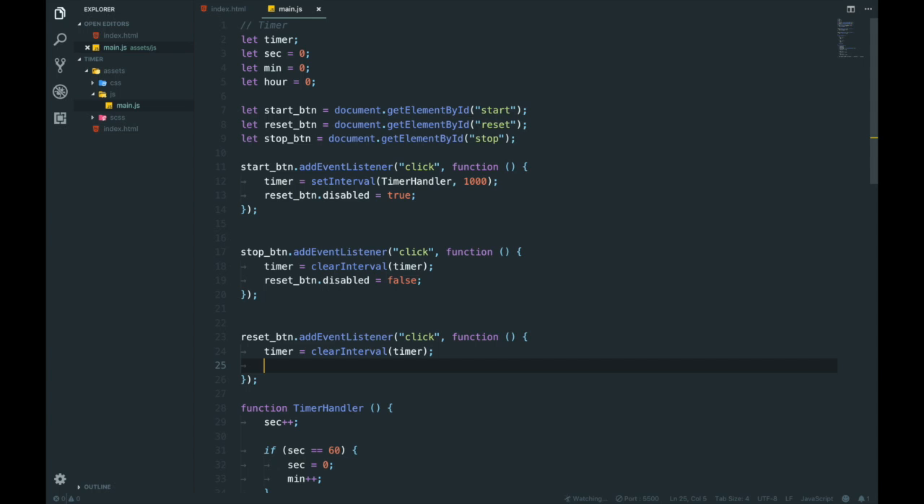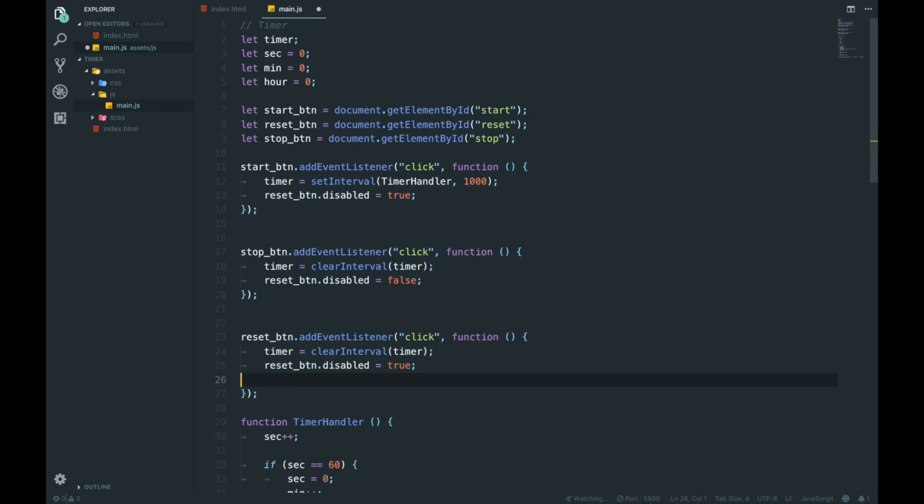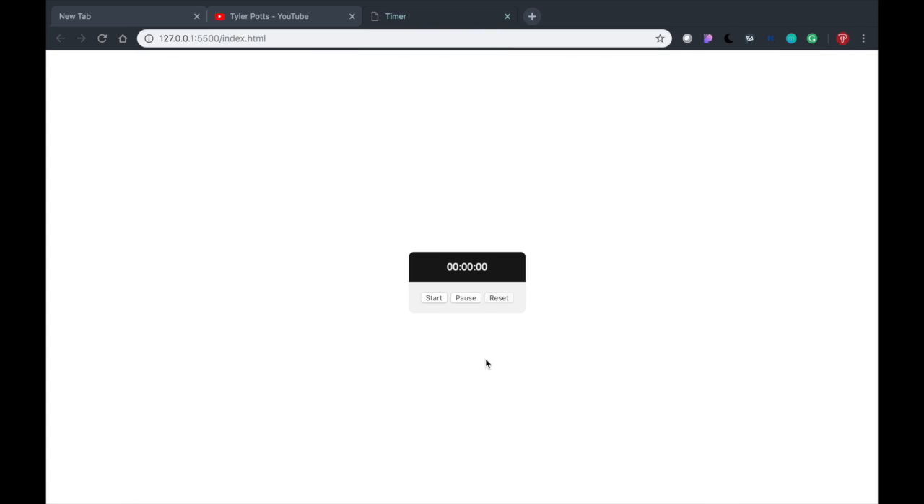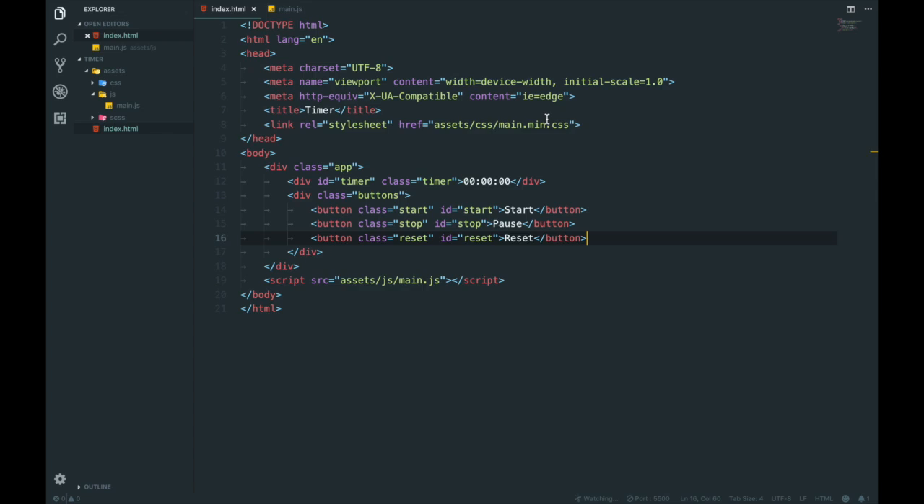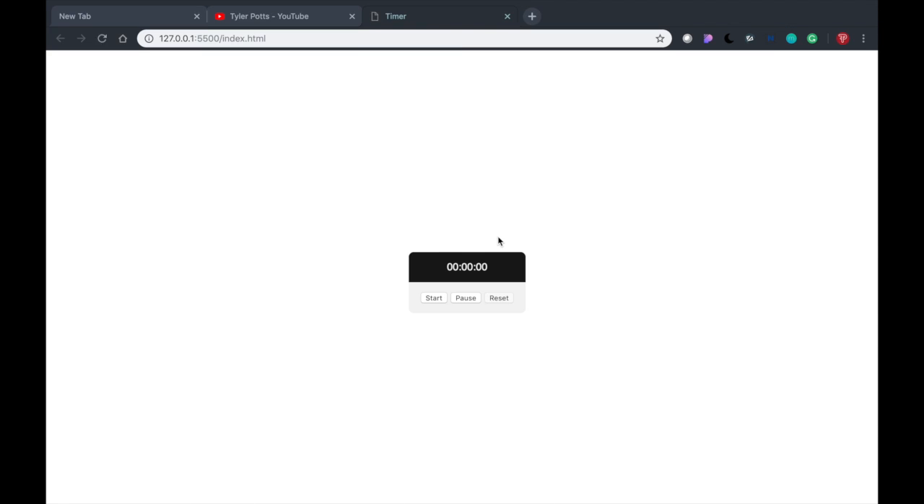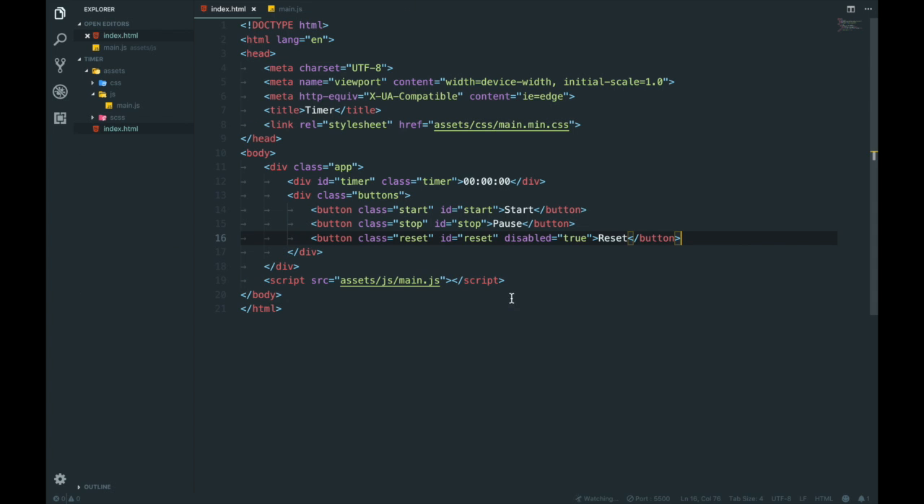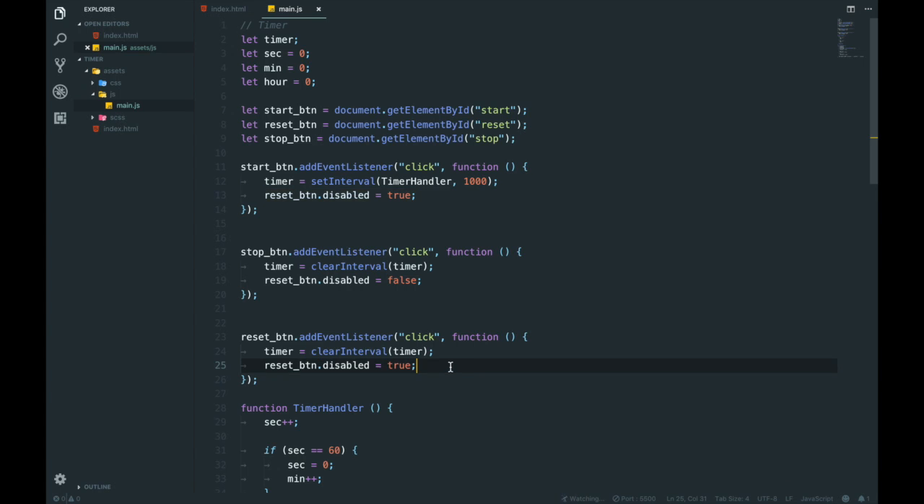And then if we click the reset button, it's also going to set false or disable it. Wait, let's have a look. Okay, so that does work. We need to do something about that though. Actually, you know what? We're going to go in here and go disabled equal to true. So now it's disabled by default. You don't want to reset if it's not resettable.